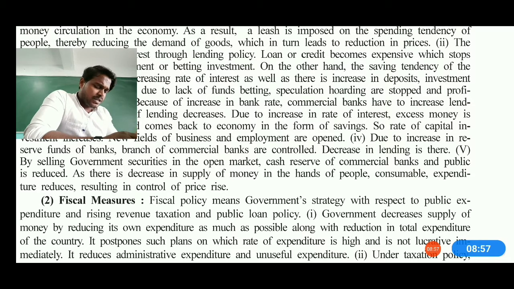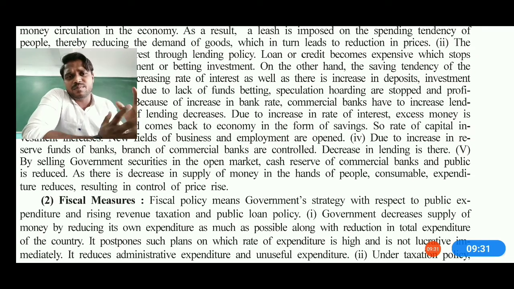But if you demand money especially for things which are non-valuable, which are not usable for commercial purposes, and you demand it only for luxury purposes, then obviously the government will charge an extra amount on the loan facility, including the interest also. That is how the supply of money, consumable things and expenditure reduce, resulting in the control of price rise also. This is the condition where the government is thinking well for the people, and thinking how to make it more proper, more accessible, more flexible.